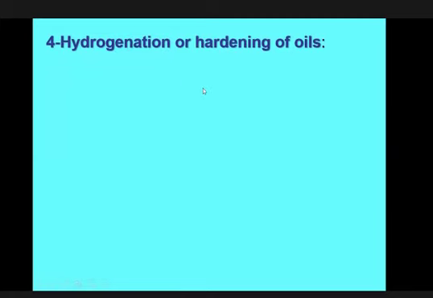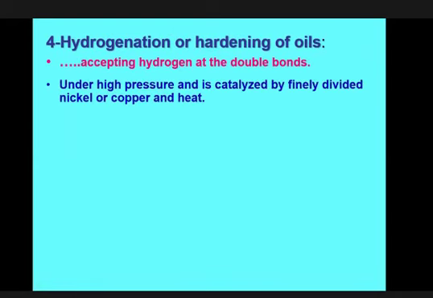Instead of iodine, here hydrogen is applied. So it accepts hydrogen at the double bond, under high pressure and catalyzed by finely divided nickel or copper and heat. It does not usually happen in nature. Otherwise, if it happened in nature, all of the unsaturated fatty acids would be converted into saturated. So it is not a natural process, but in some cases of industrial use, some portion of the double bonds is converted into single, to make the fat hard.